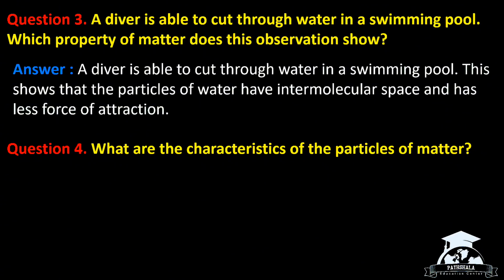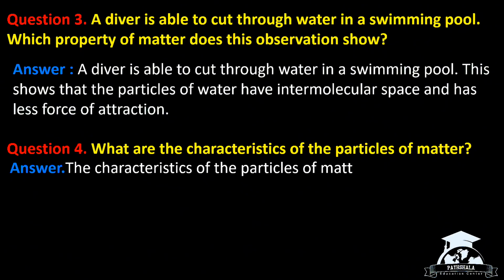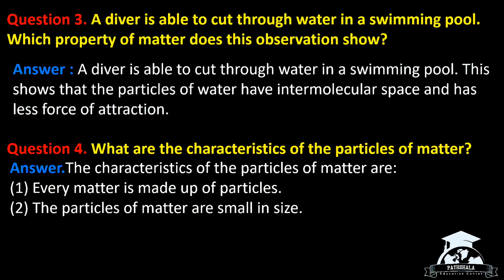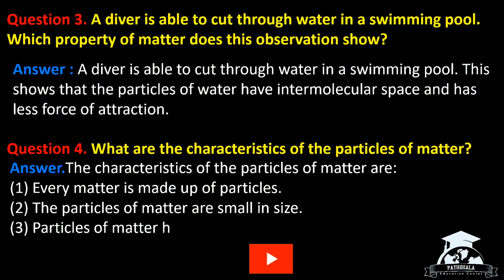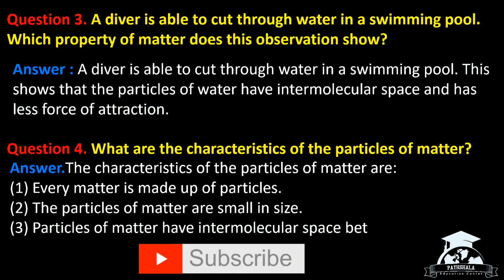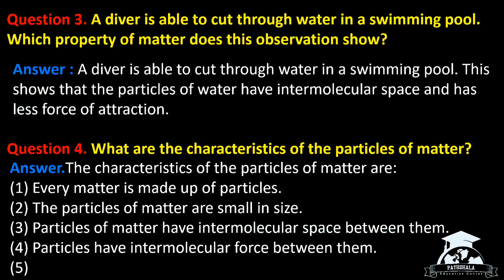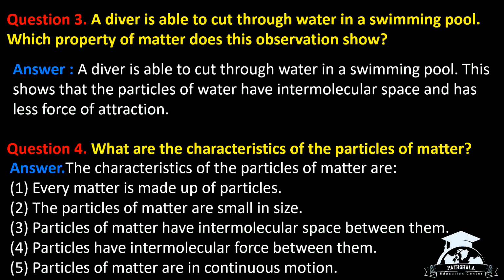Question 4. What are the characteristics of the particles of matter? Answer. The characteristics of the particles of matter are: number one, every matter is made up of particles. Two, the particles of matter are small in size. Three, particles of matter have intermolecular space between them. Four, particles of matter have intermolecular force between them. Fifth, particles of matter are in continuous motion.